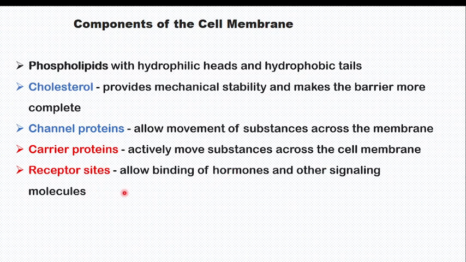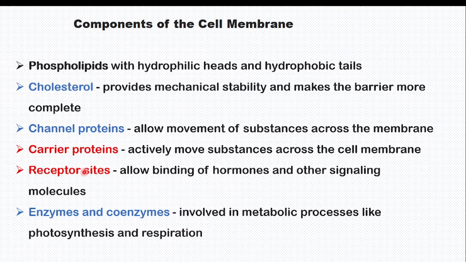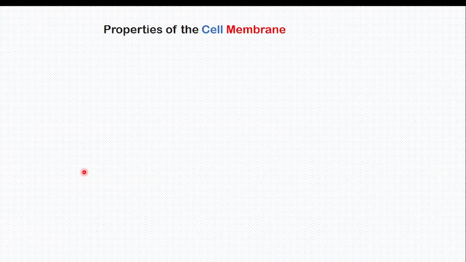The receptor sites allow the binding of hormones and other signaling molecules. The carrier proteins actively move the substance across the membrane. Receptors' function is to bind the hormones or other substances coming to the cell. There are also enzymes and coenzymes involved in metabolic processes like photosynthesis and respiration.